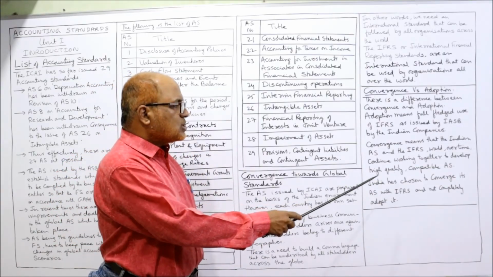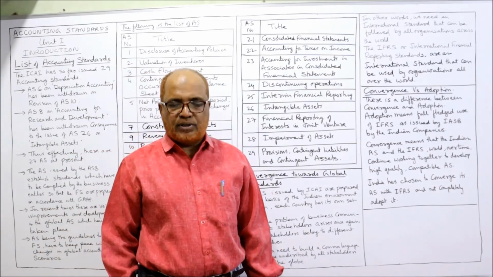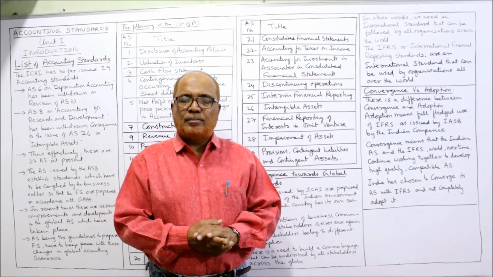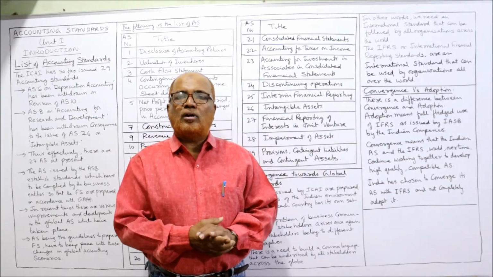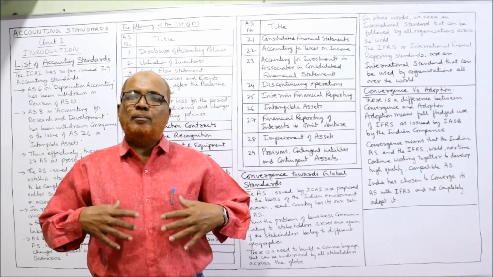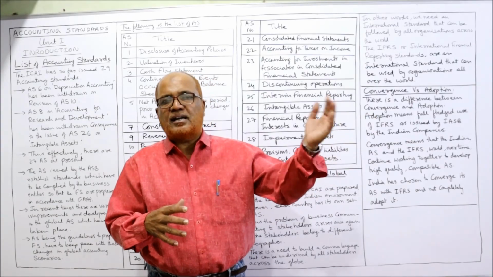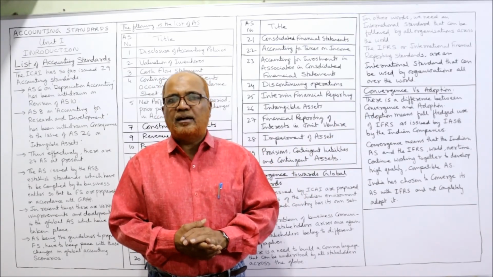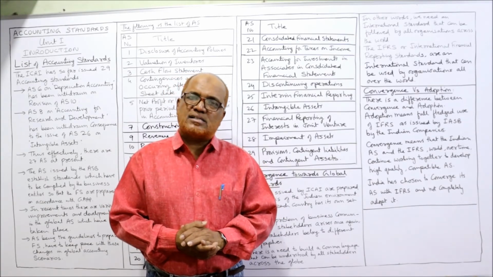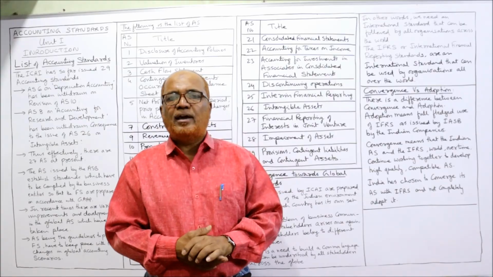Now, India has chosen to converge its accounting standard with the IFRS and not completely adopt it. Now, two options are available. We can adopt or we can converge. But India has opted for convergence, not adoption. Convergence means our companies will comply with both. We apply our Indian accounting standards, simultaneously we consider the international or global standard also to make better quality financial statements, which is understandable not only to the stakeholders in India but also to the stakeholders staying abroad.